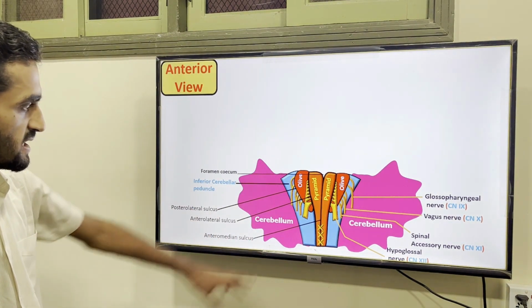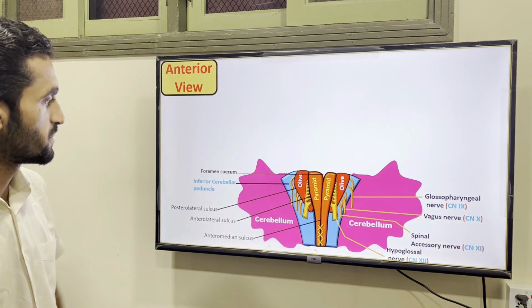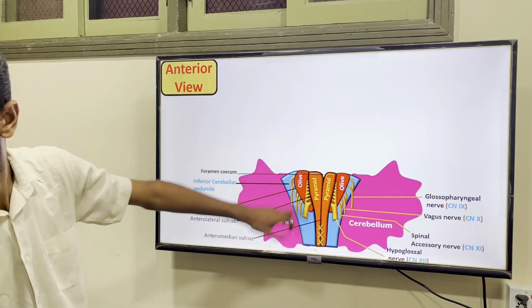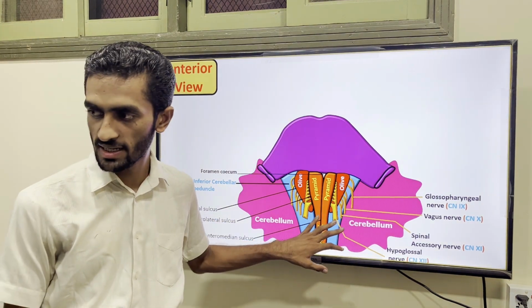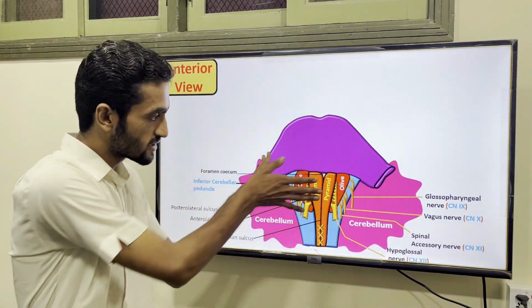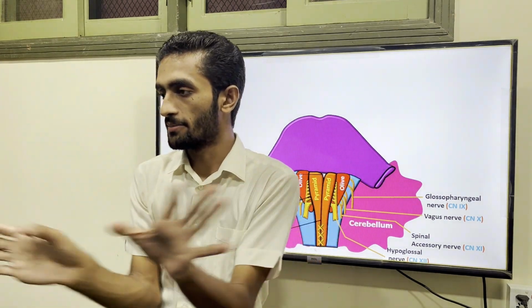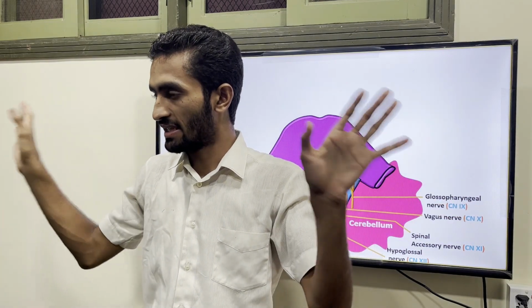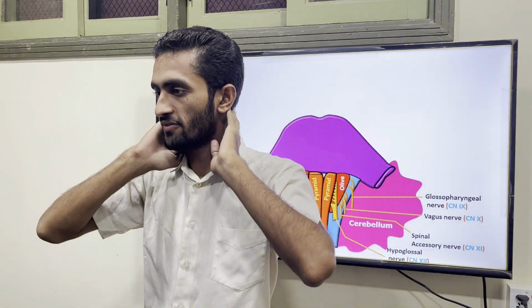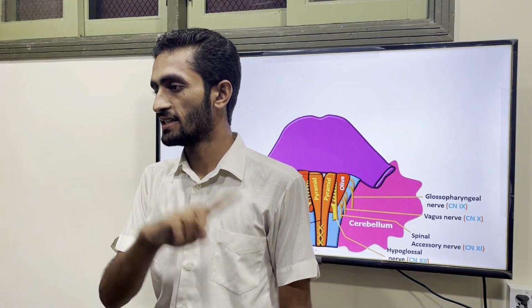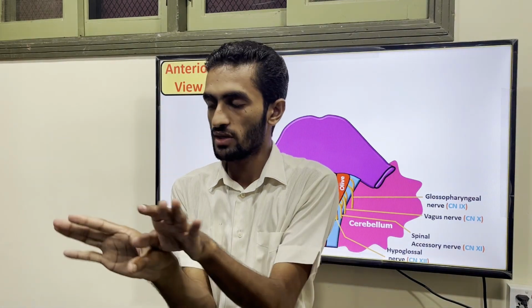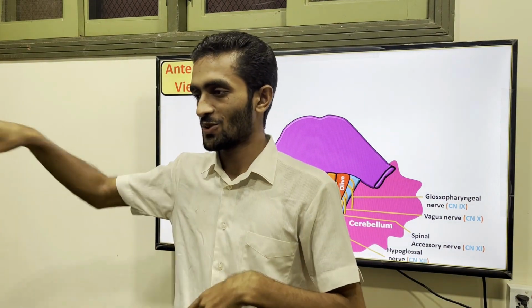So here is something that the foramen cecum is just present right here, so don't worry. So this part, now coming to, this is the midbrain. So this is the pons. Pons actually is like a bridge. So they are connecting the left and the right hemisphere of the cerebellum. So they are like a bridge between the left and right cerebellar hemisphere. So there are actually transverse fibers going over. Because when there is a bridge, traffic continues.